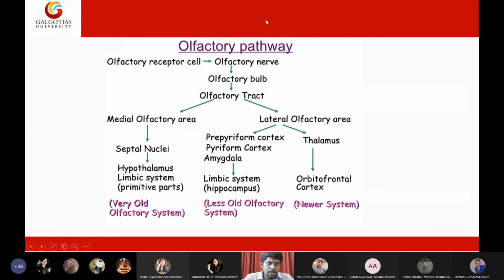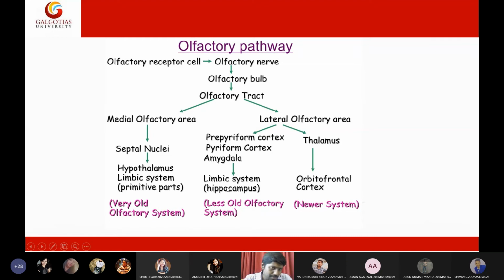This one. So olfactory receptors will capture the smell and send the data to the nerves, and the nerves will send data to the olfactory bulb, and the olfactory bulb will send this data through the wires called the olfactory tract to two areas of the brain. One is called the medial olfactory area and the other is the lateral olfactory area. The medial olfactory area will send to the hypothalamus or limbic system of the brain, which is the very old olfactory system of the brain. That is why our childhood memories are deeply embedded within the brain.